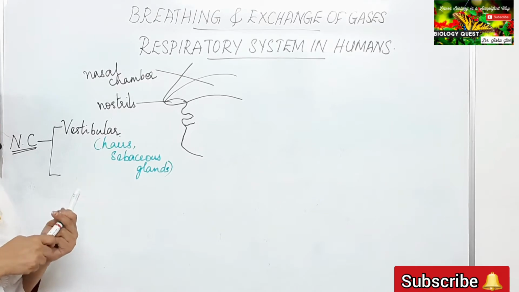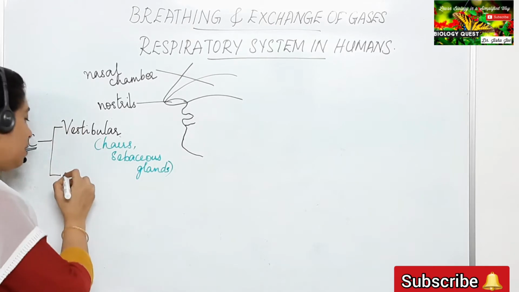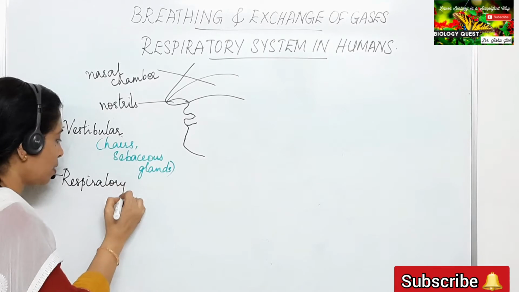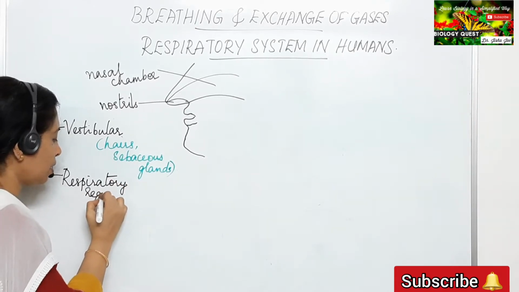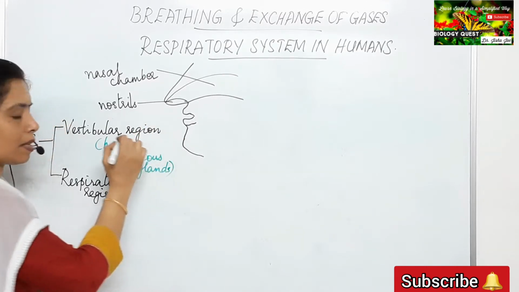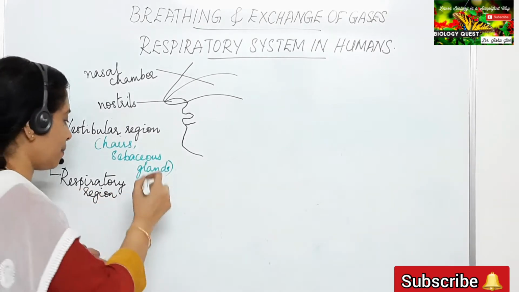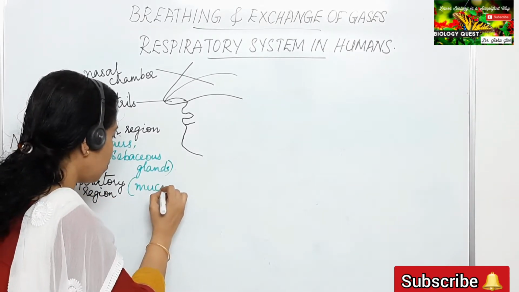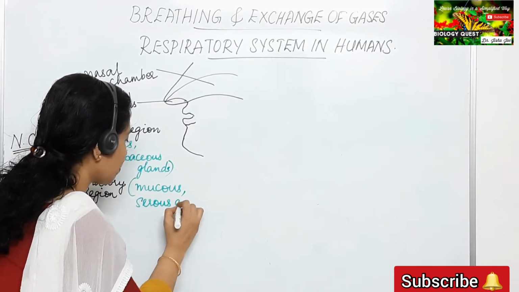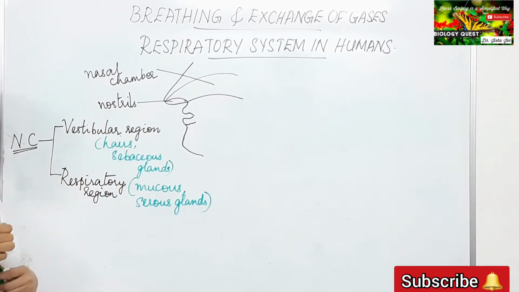The second region of the nasal chamber is the respiratory region. The respiratory region has mucus glands and serous glands present.